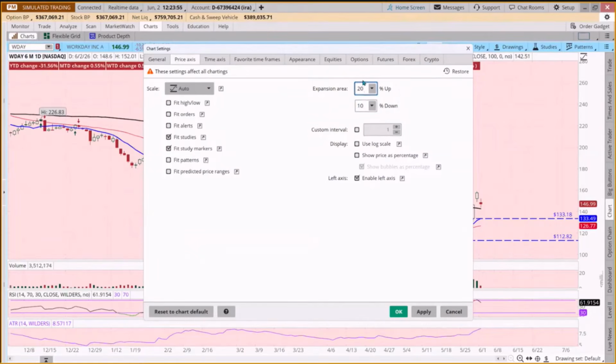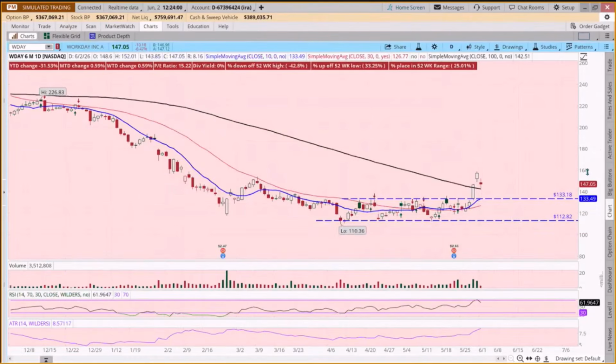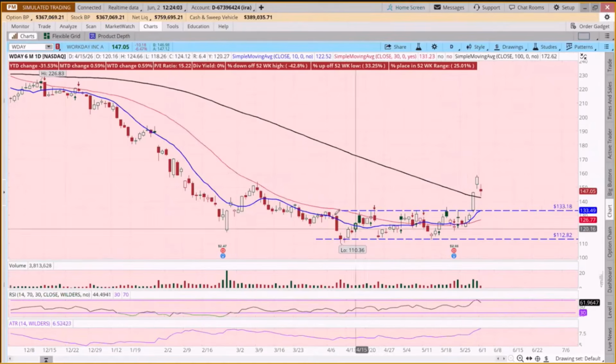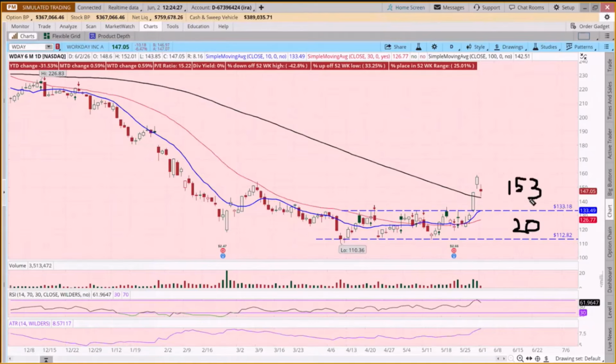We're going to go 10 and 10. And then I can just spread this out. So when we look at this and we say, okay, it's been range bound, what's our range here? It's about $20. So we have a range of about $20. So we could say, well, our target would be maybe 133, 153. And so this might influence the type of trade you want to do.